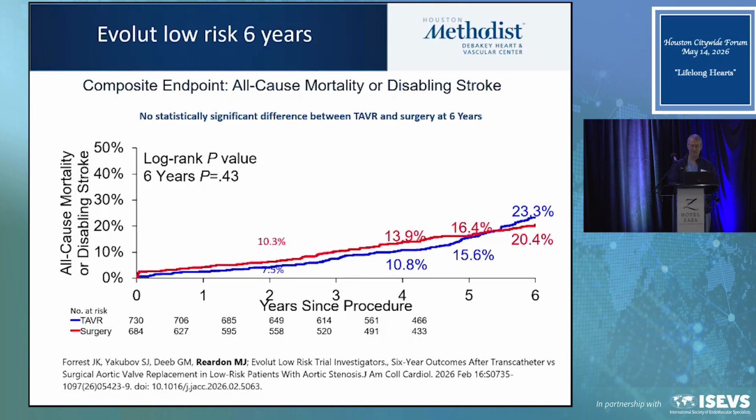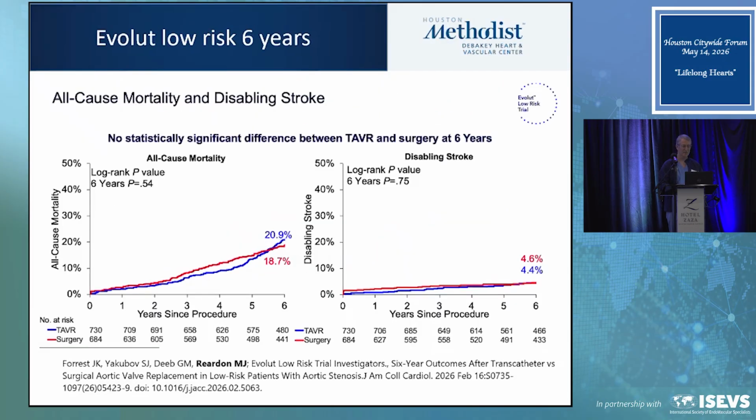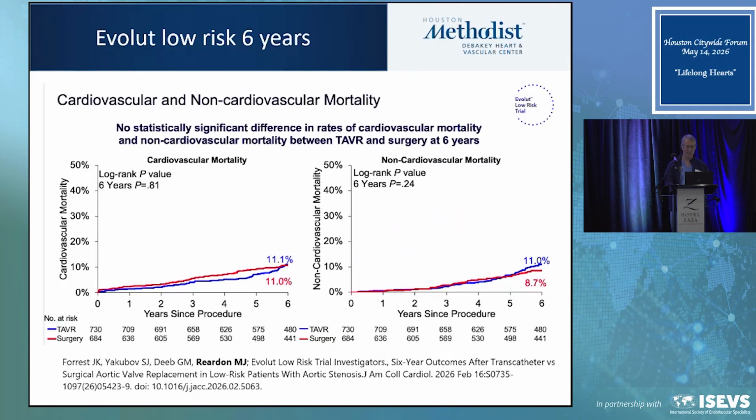Well, this is now the 6-year data from the Evolut low-risk trial for the primary endpoint of all-cause mortality or disabling stroke. And what you can see is that the curves finally touched at about 5.5 years. But again, they're basically parallel lines, statistically no difference whatsoever. So then we break that down into the components of the primary endpoint: all-cause mortality and disabling stroke. You see disabling stroke is flat. And all-cause mortality, although it swayed in favor of TAVR for a couple of years, has come back. We see these curves wobble, but at 6 years, there's no difference in mortality. So it's holding up fairly well.